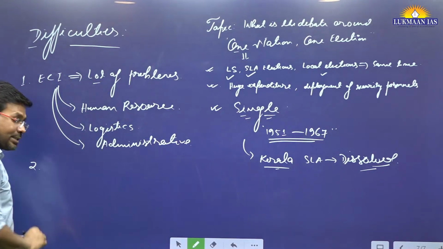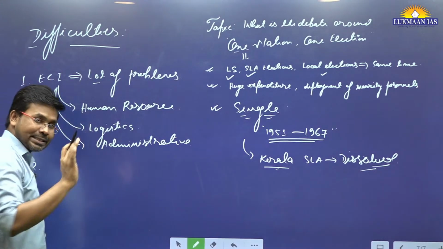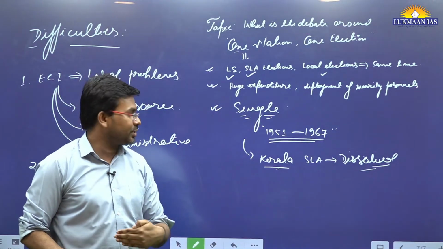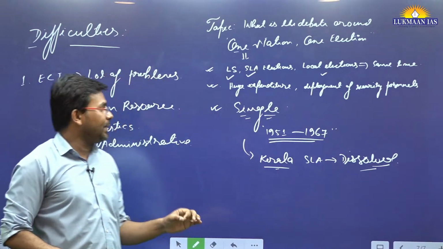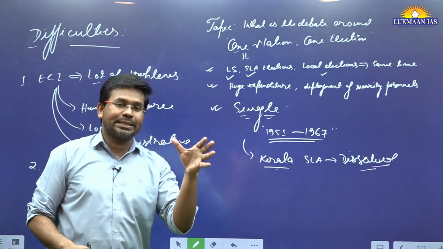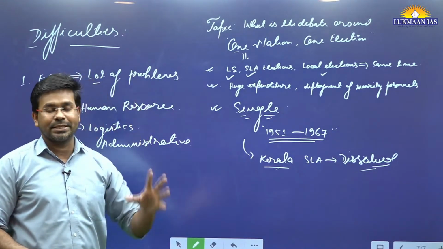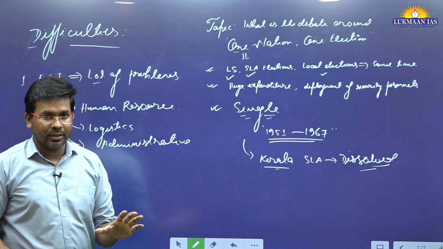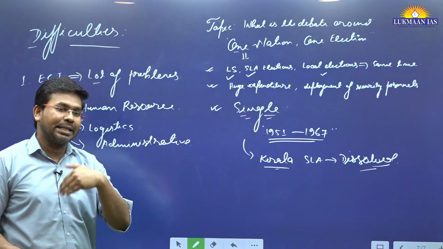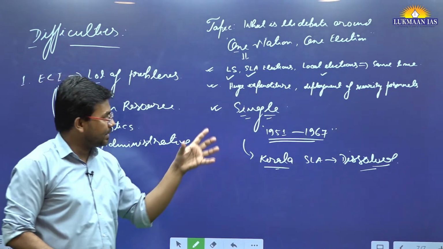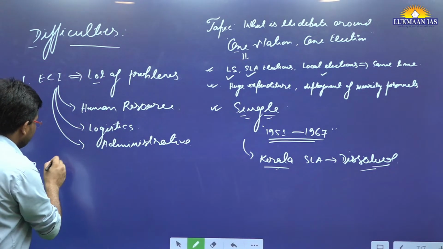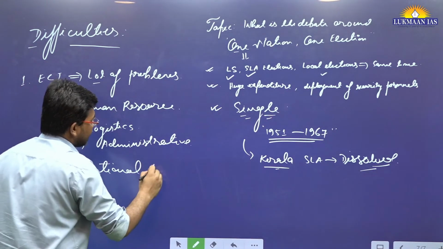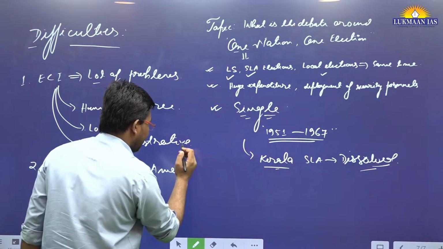The second issue: let's consider we are conducting the one nation, one election format, where Lok Sabha election, state legislative election, etc. happen at the same time. The second problem will be, if in one of the states the state legislative assembly is dissolved, what will happen? They will have to conduct elections again, or wait for 5 years, until then President's rule will be applied in that state. So that needs a constitutional amendment. There are many constitutional amendments needed at various places.